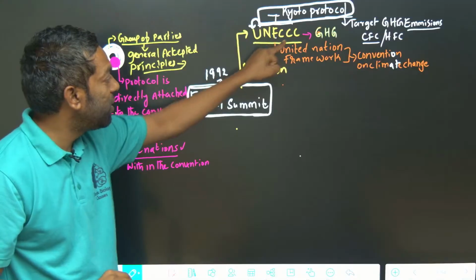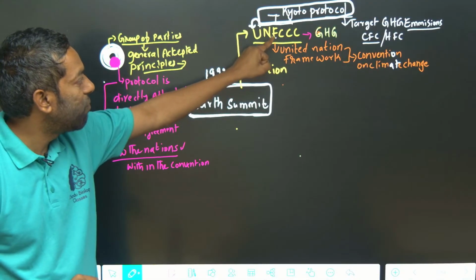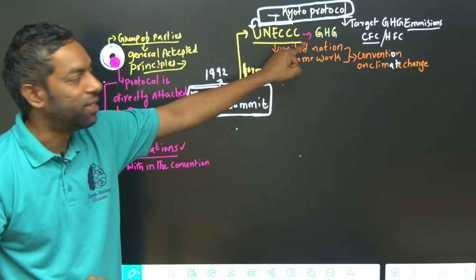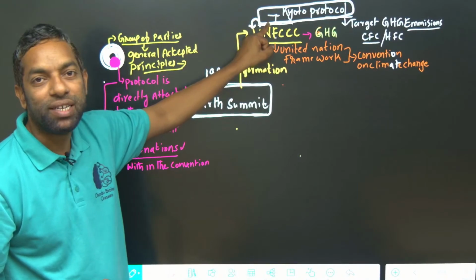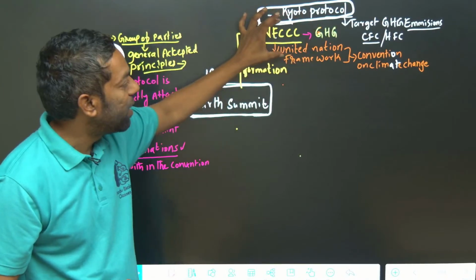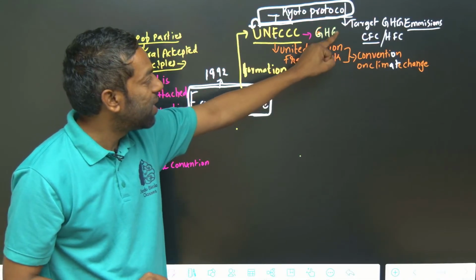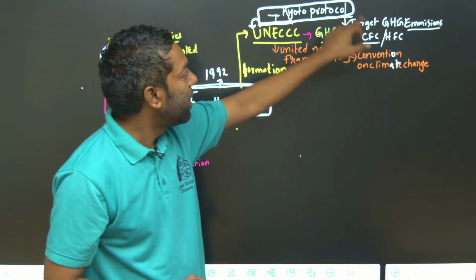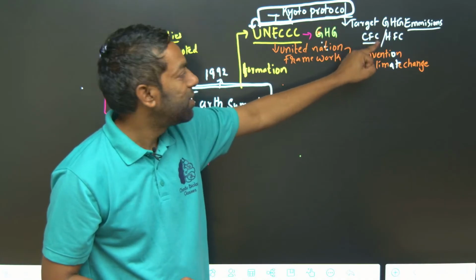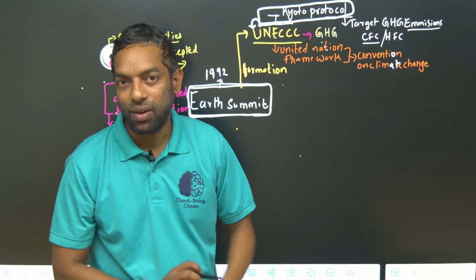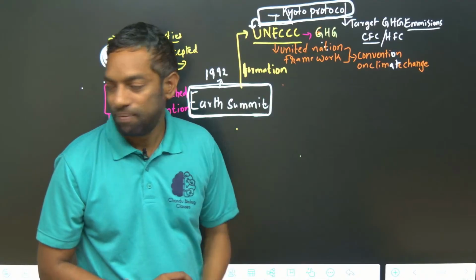UNFCCC is the convention which originates from the Earth Summit, the United Nations Framework Convention on Climate Change. The protocol directly attached to the convention is the Kyoto Protocol. Together these are about greenhouse gas emissions, which are targeted in the Kyoto Protocol, about chlorofluorocarbons and hydrofluorocarbons. We are going to discuss this convention and protocol in detail later.